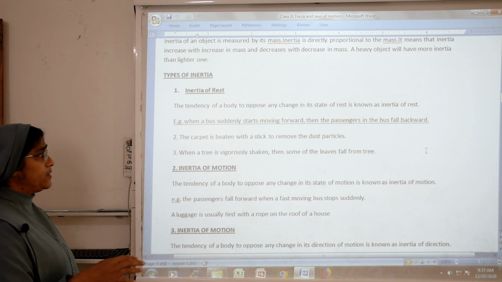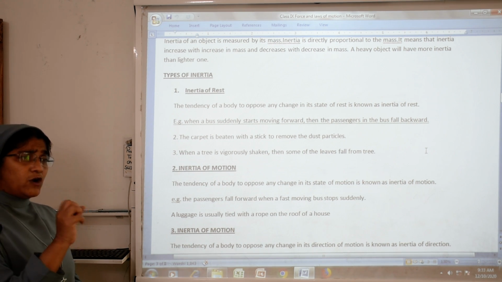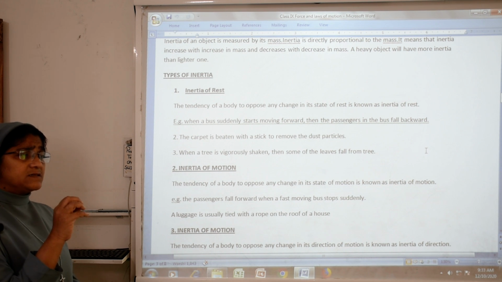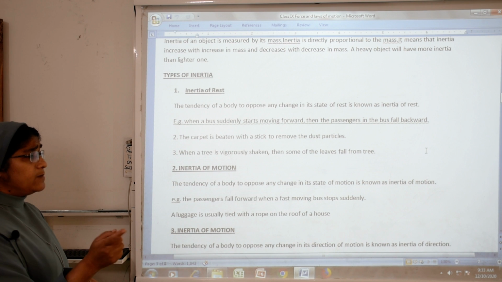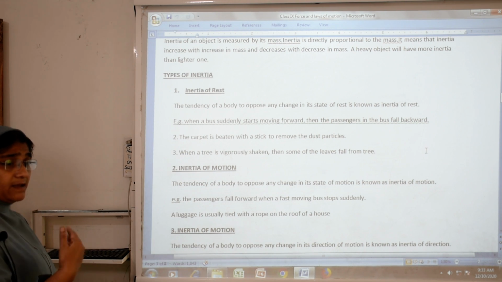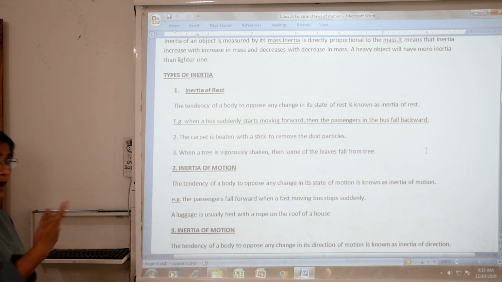The second point: a carpet is beaten with a stick to remove the dust particles. At home, you know that the carpet is full of dust. The dust always wants to remain in its state of rest. While beating the carpet, what will happen? The dust particles will move out.